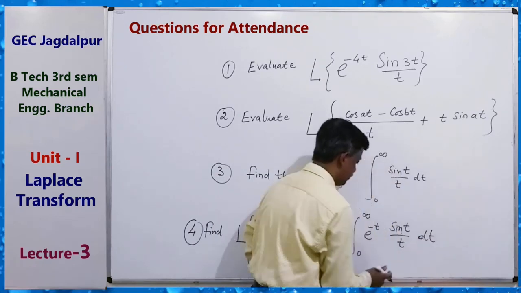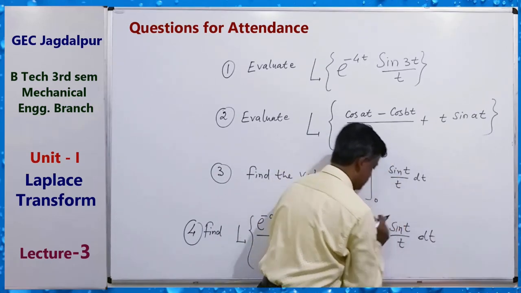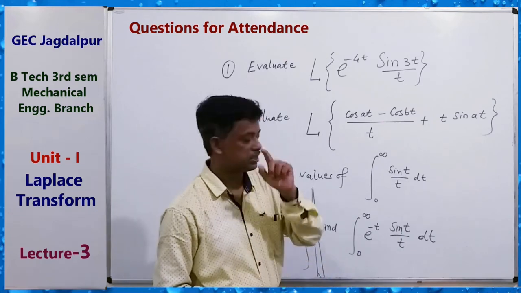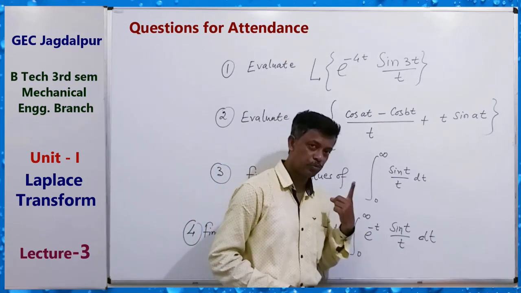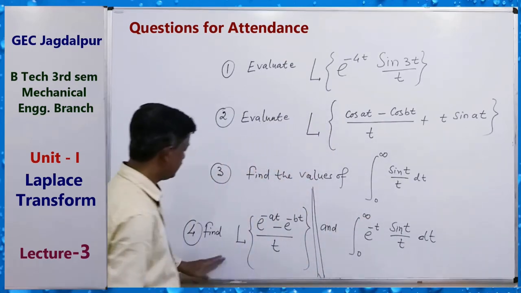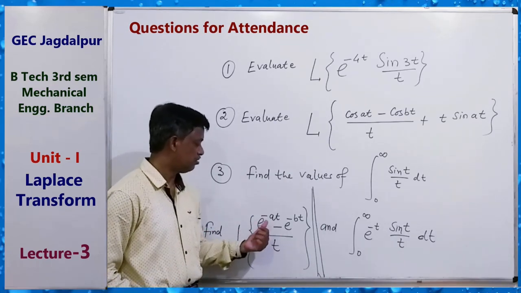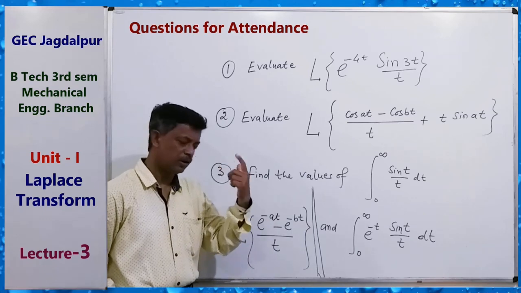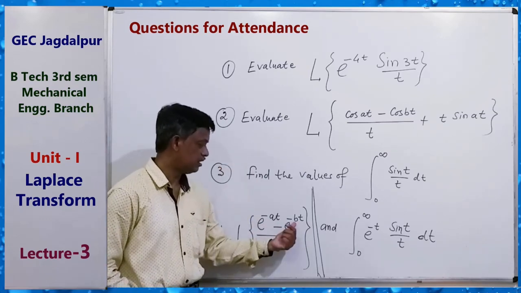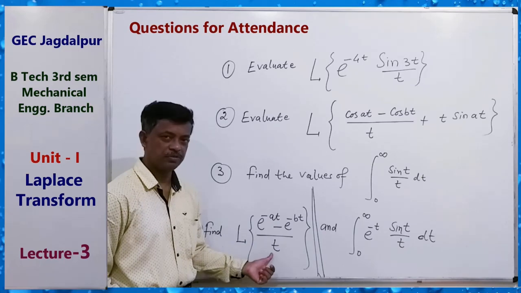You have to first find the Laplace transform of this and then apply the definition of Laplace transform with s tending to 1. Here you can find the Laplace transform of this. Very simple, only the initial formula applies here, and here also, then the division formula.